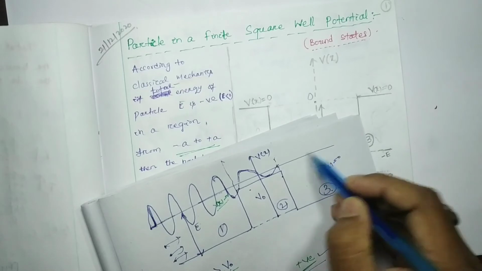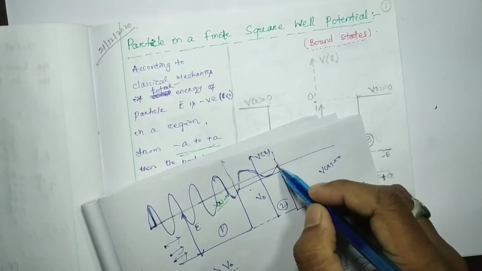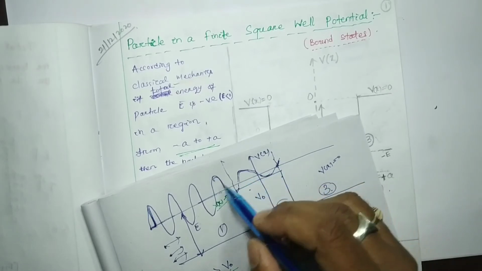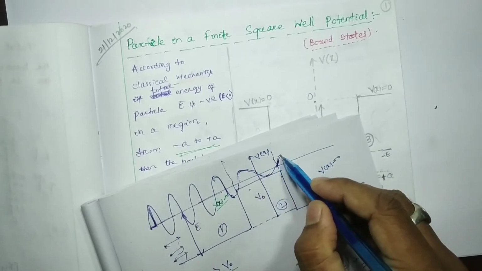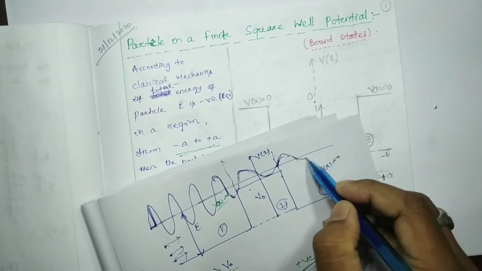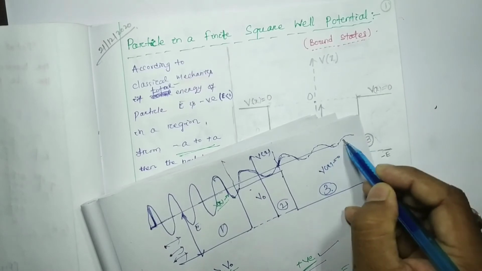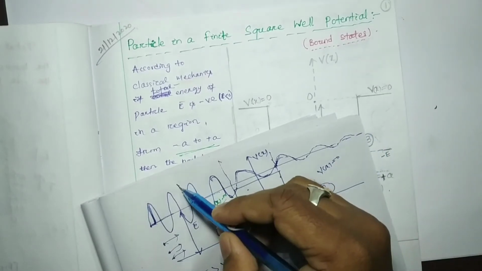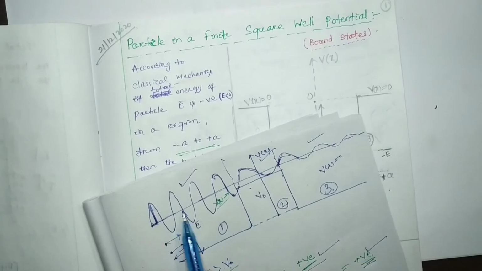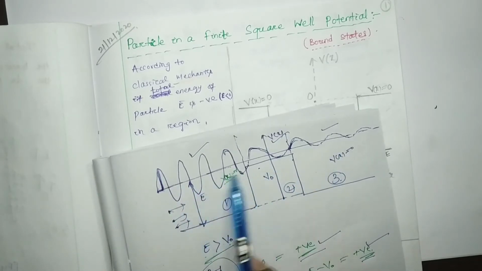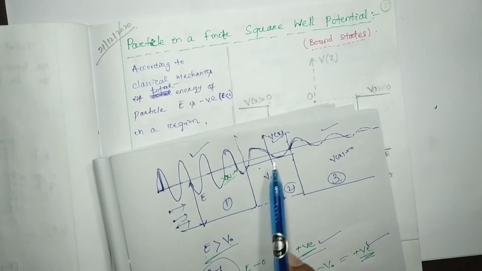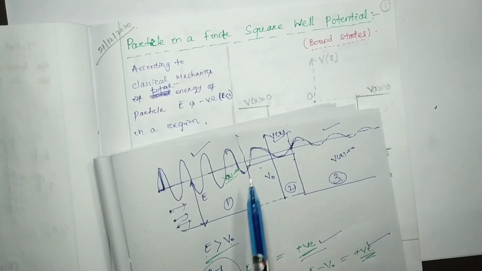Again when it moves to this side, its amplitude is further reduced, because some intensity is absorbed by this region 2, and it will be like this. That means in all the 3 regions, the wave function is oscillatory. Okay, that indicates an unbounded state.